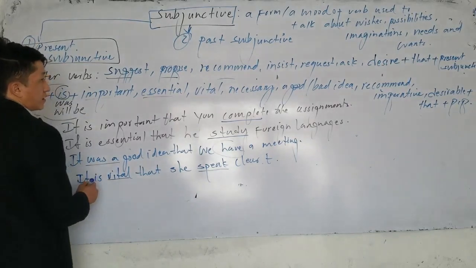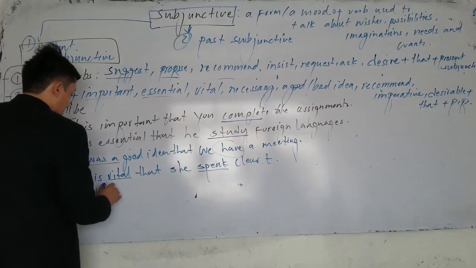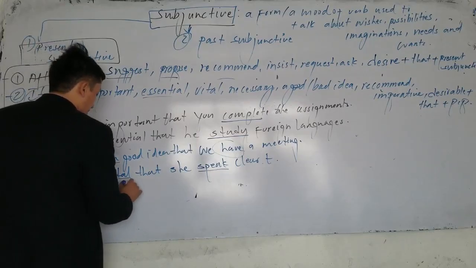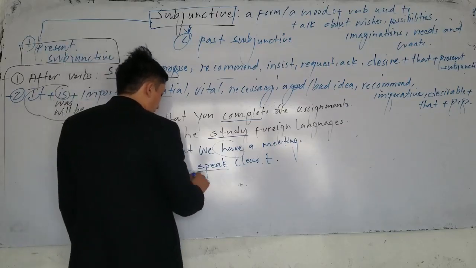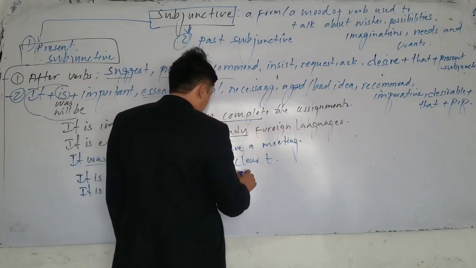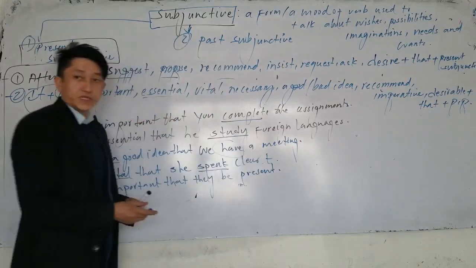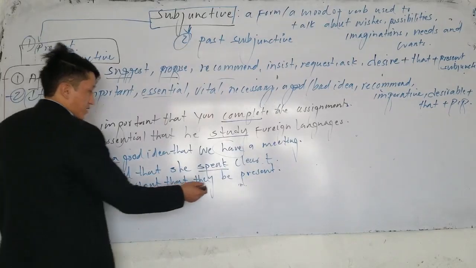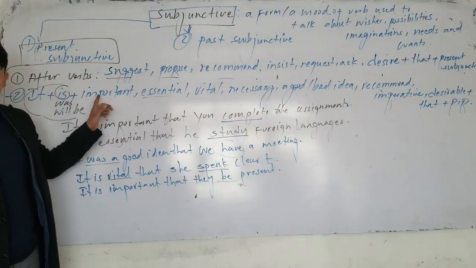Or the next one, it's important that they be present. Which one is subjunctive? That they be present. Now I say it's important that you bring your assignments.